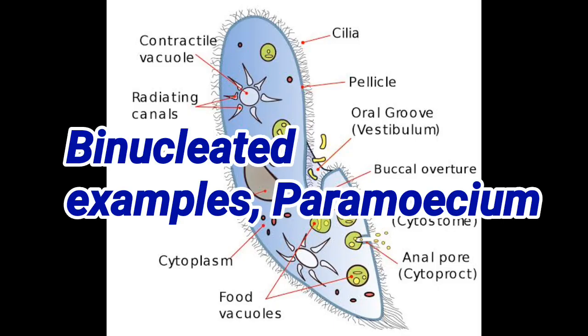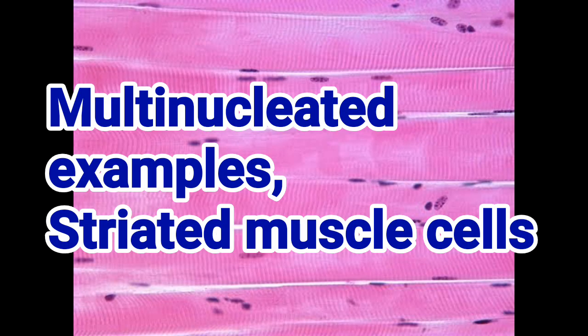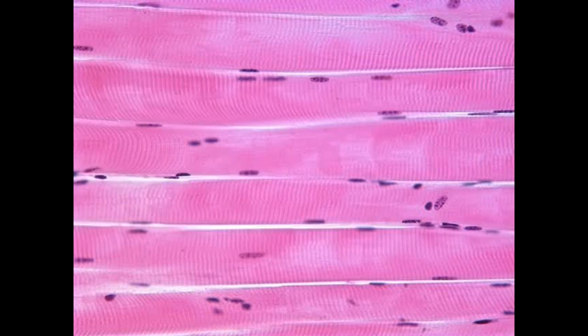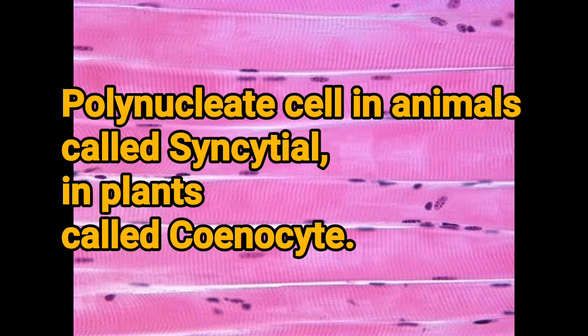A cell with two nuclei is known as binucleate. Example, paramecium. Cells with many nuclei are called multinucleate. Example, striated muscle cells. Polynucleate cells in animals are called syncytial cells, while polynucleate cells of plants are called coenocytes.